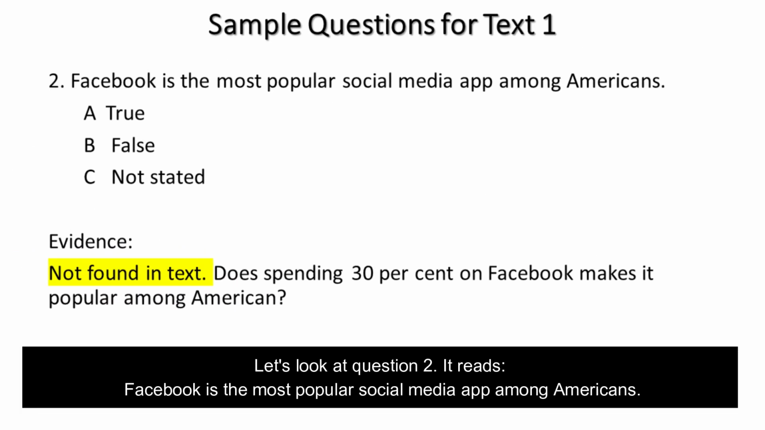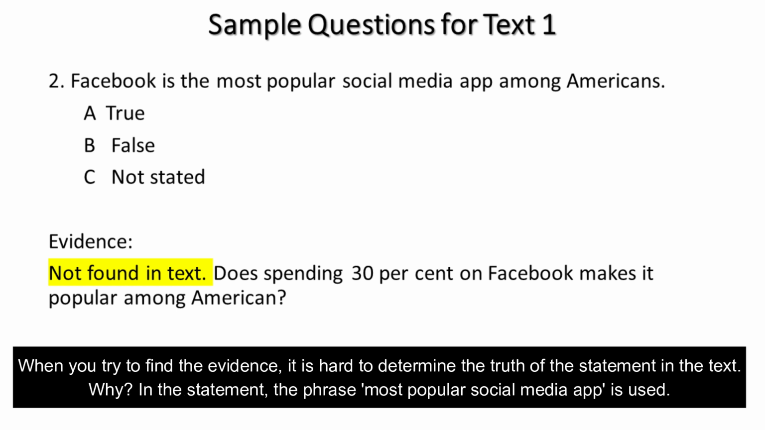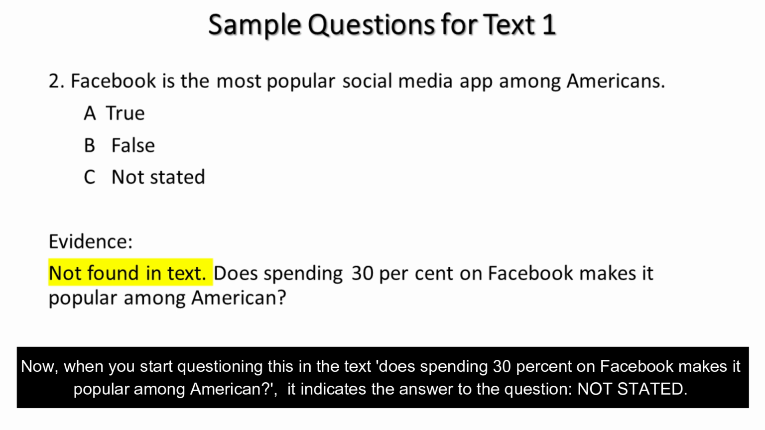Let's look at question 2. It reads, Facebook is the most popular social media app among Americans. When you try to find the evidence, it is hard to determine the truth of the statement in the text. Why? In the statement, the phrase most popular social media app is used. Now, when you start questioning this in the text, does spending 30% on Facebook makes it popular among Americans? It indicates the answer to the question, not stated.